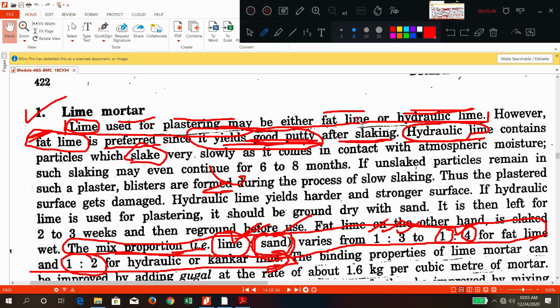So lime mortar, here 2 points are there. You can use fat lime or hydraulic lime. Fat lime is generally preferred because it will give good putty. And hydraulic lime generally will not give good putty. It will slake very slowly. And the common mix proportion for lime to sand is 1 is to 3 to 1 is to 4 for fat lime, and for hydraulic lime or conker lime generally 1 is to 2. Okay, this is the lime mortar.